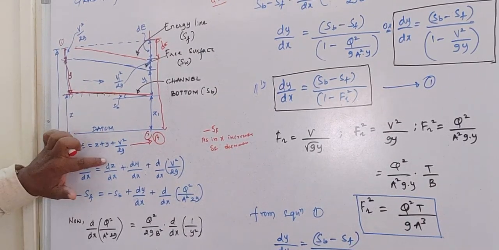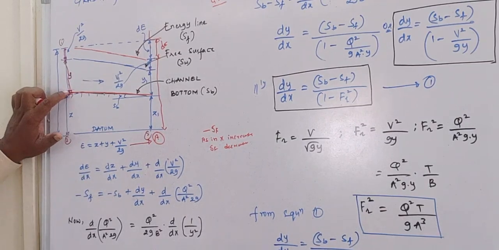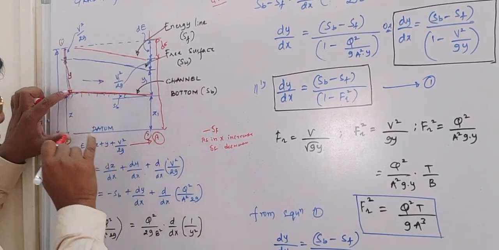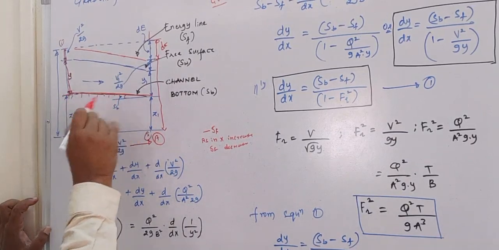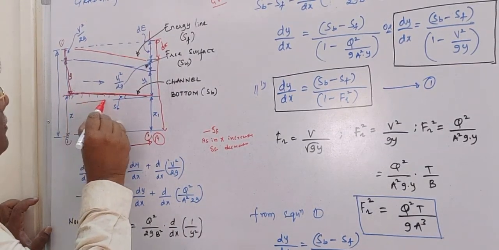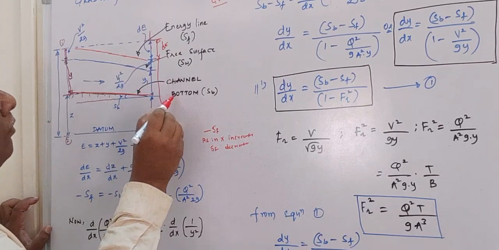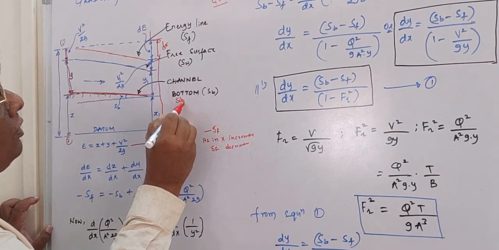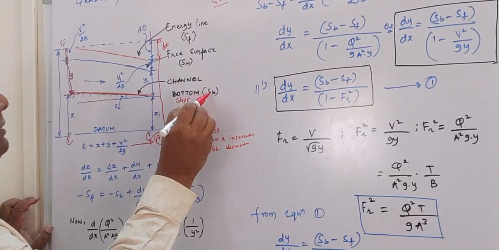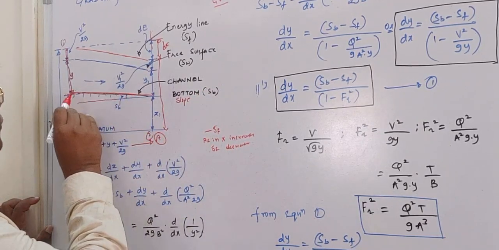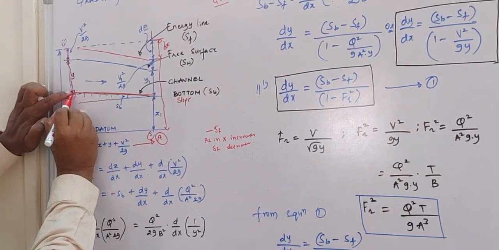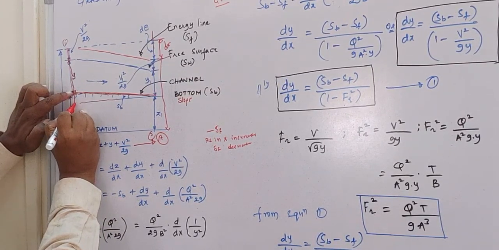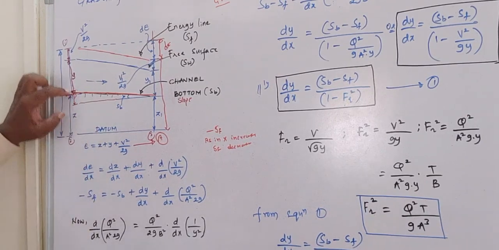Then next, what is dz by dx? dz by dx is the variation of the channel bottom with respect to x. You can also observe this is the channel bottom slope, and you can call it SB. At x equal to 0, this is the slope height.